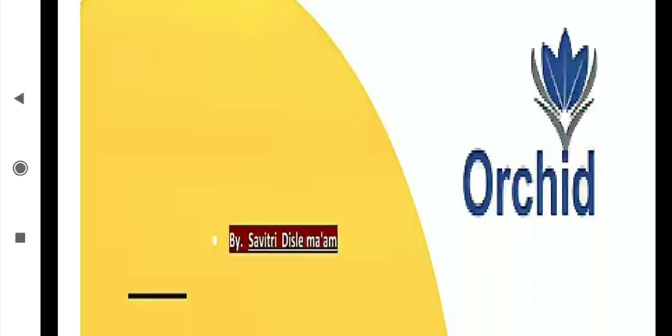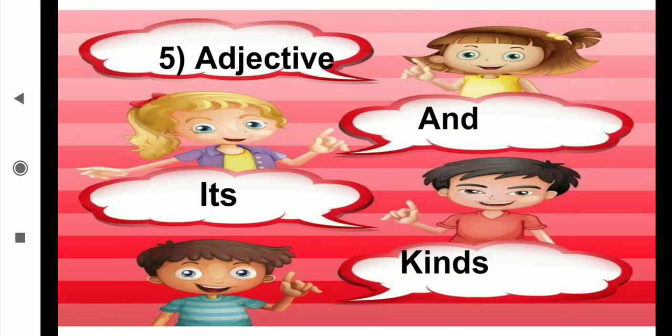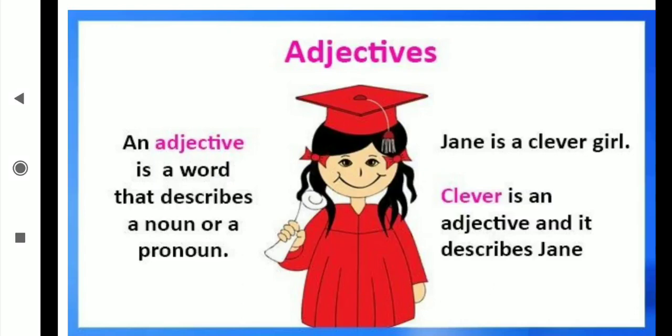Good morning, students. Today we are going to start our next lesson from the grammar textbook, that is the adjective and its kinds, chapter 5. In adjective and its kinds, we are going to discuss firstly what is an adjective. What is an adjective, students? An adjective is a word that describes a noun or pronoun.